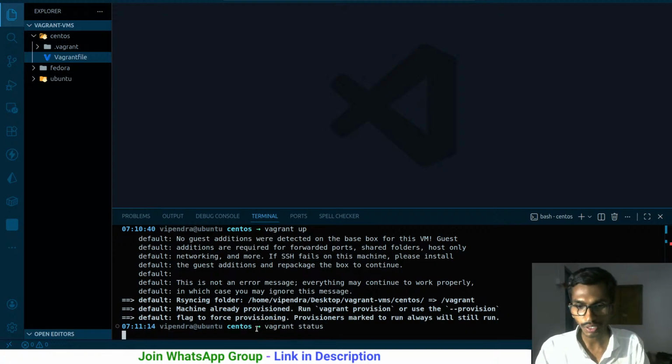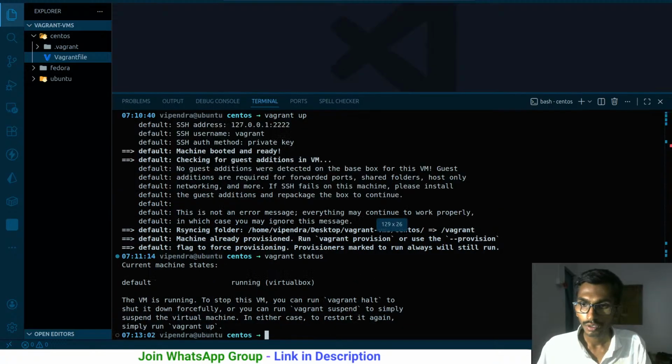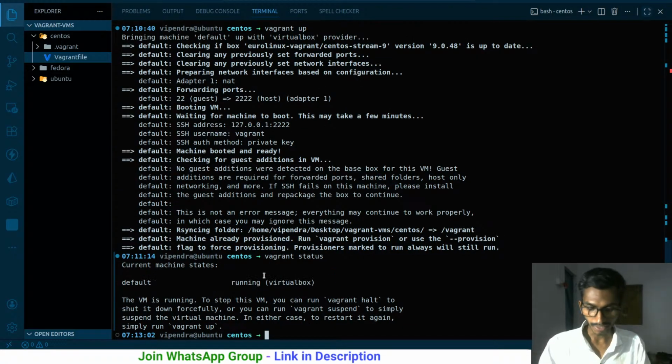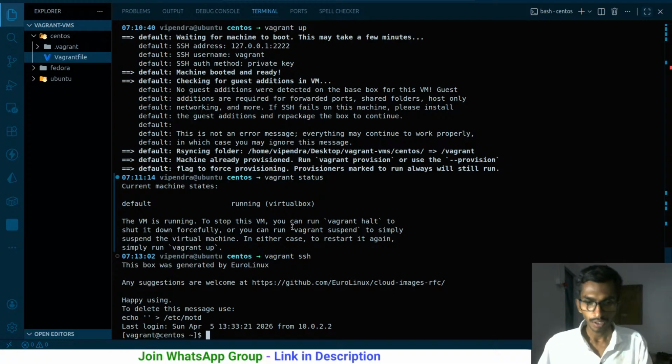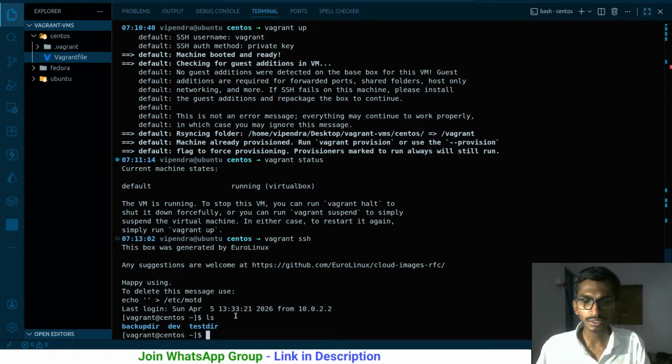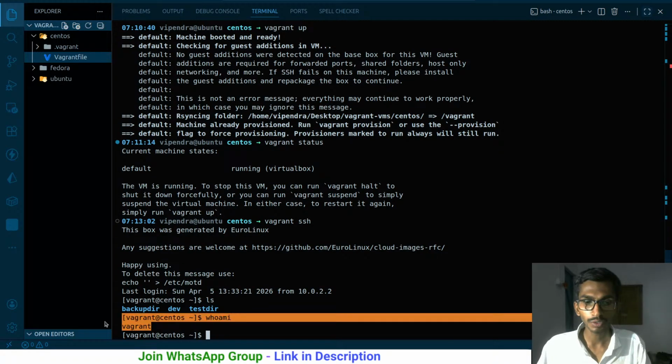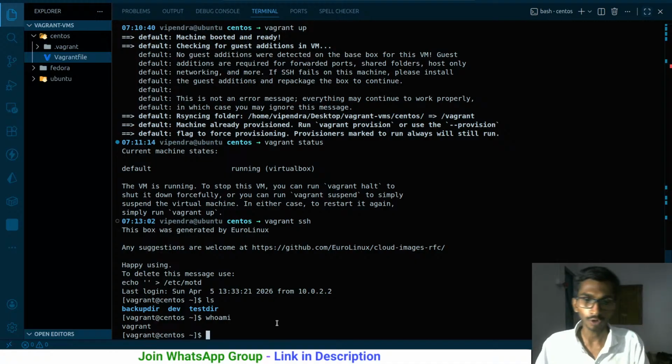So if I check the status right now, the VirtualBox is running. Now if I want to SSH into the machine, to go inside the machine, I just run this command, and I'm inside the machine. Alrighty, ls. These are the folders that I have. This is the home directory. This is the normal user first of all. If I want to be the root user, because I have vagrant over here, this is the user that I have. So whoami simply gives me the username.